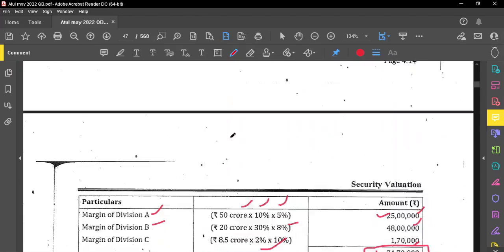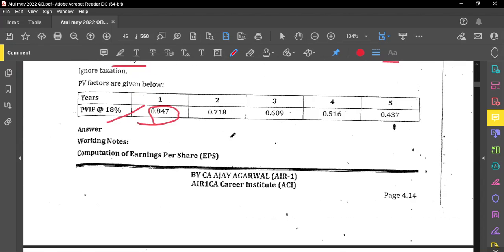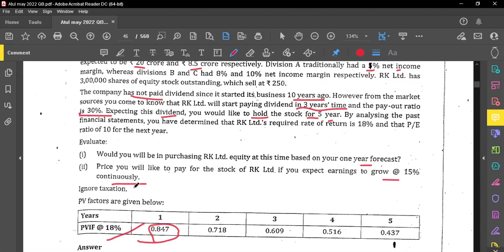Once again, the second question they have asked is the price you would like to pay for the stock of RK Limited if you expect the earnings will grow at 15% continuously. If it grows at 15% continuously, we have to add 15% to the earnings every year.